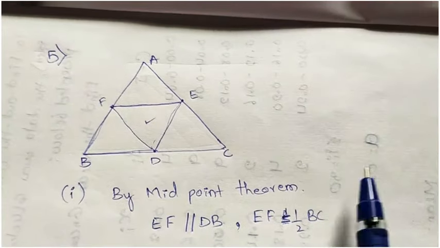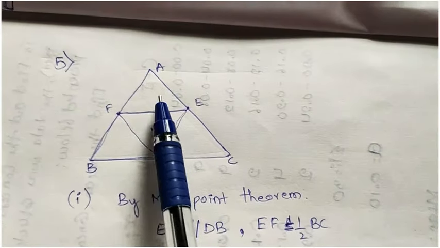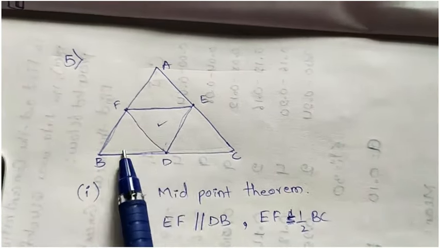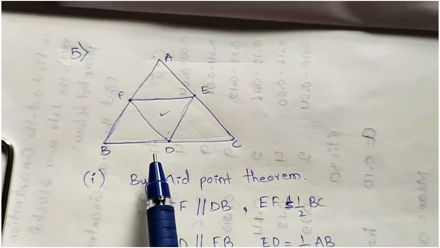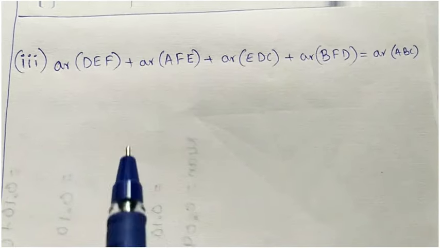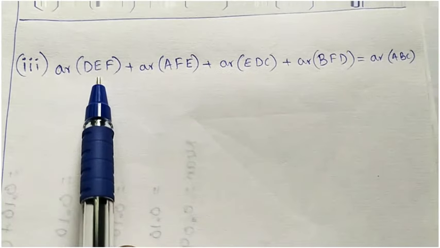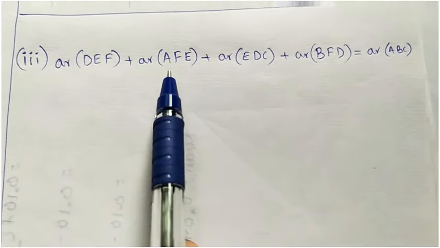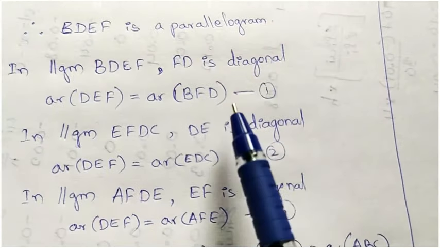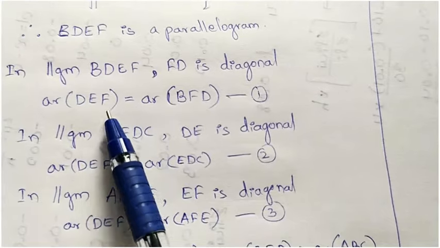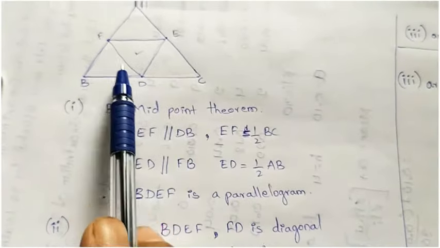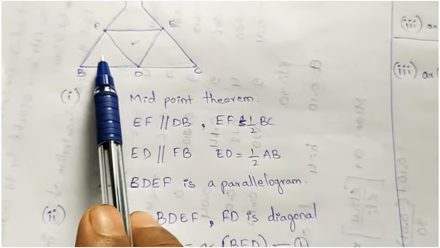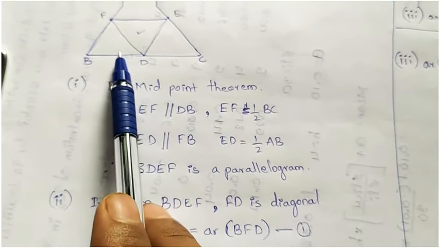Now the third sub-question. For that, I already told you, if we add all 4 small triangles we will get the whole triangle, that is ABC. Using this, here we are given 3 equations. DEF is equal to BFD.